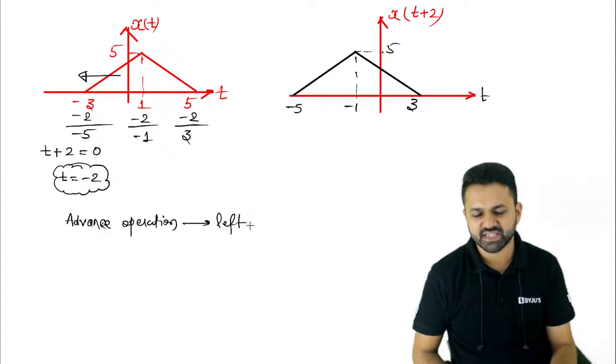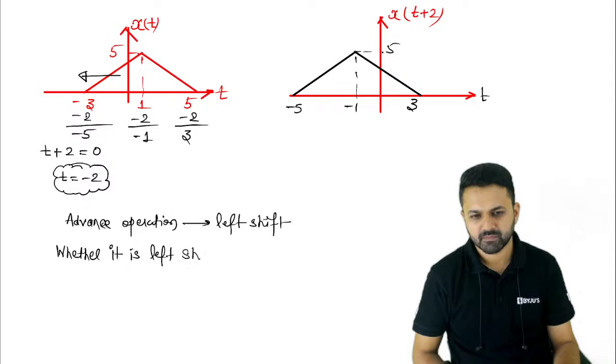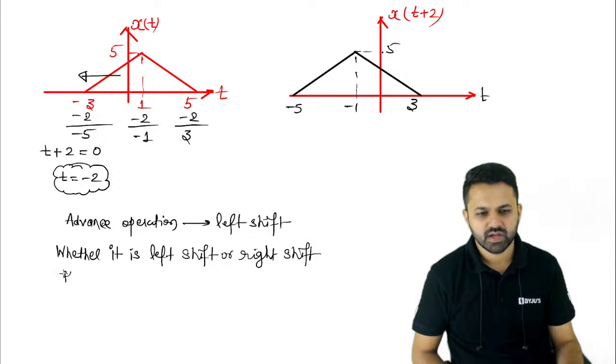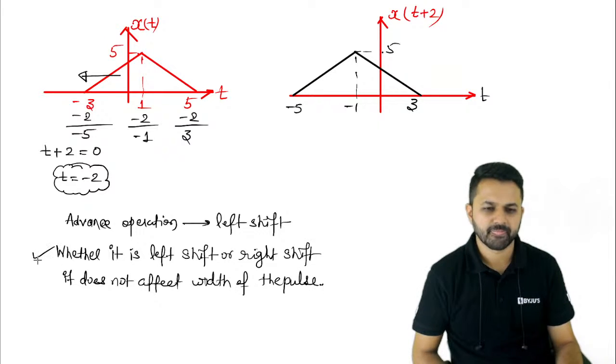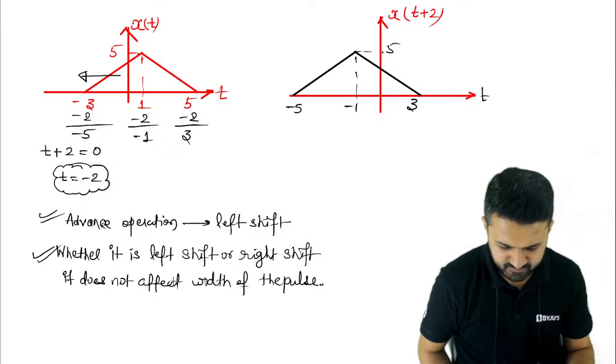And whether it is a right shifting or left shifting, it does not affect the area of the pulse. Whether it is a left shifting or right shifting, it does not affect the width of the pulse. Okay, those are the two points that you should know.